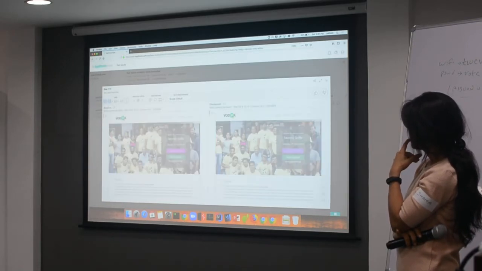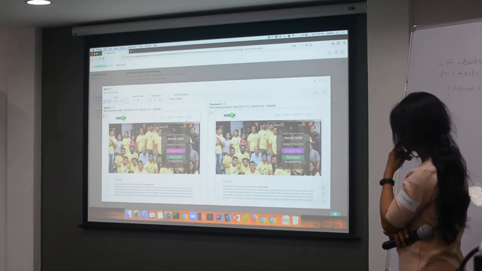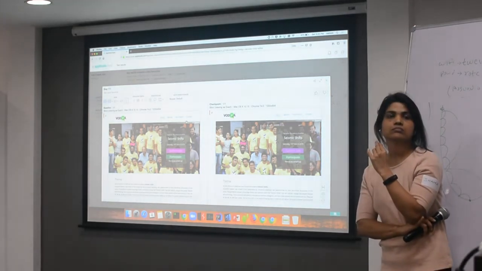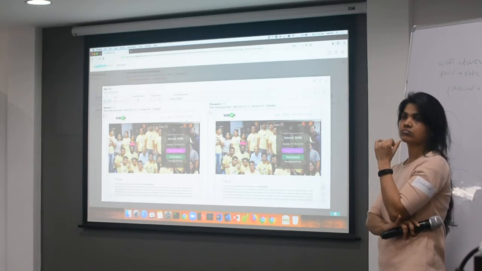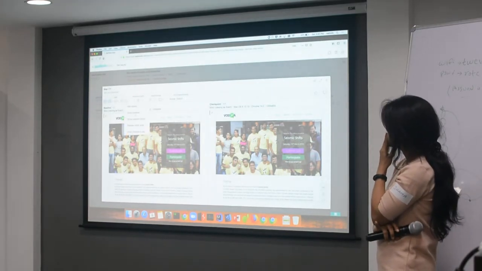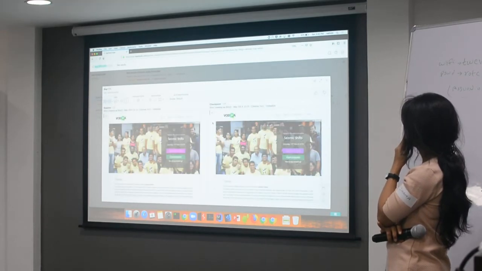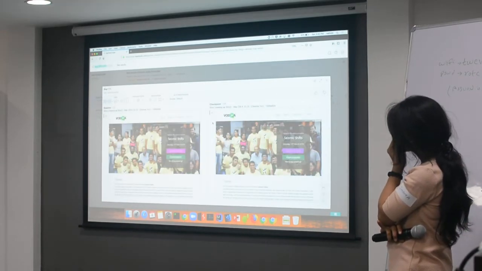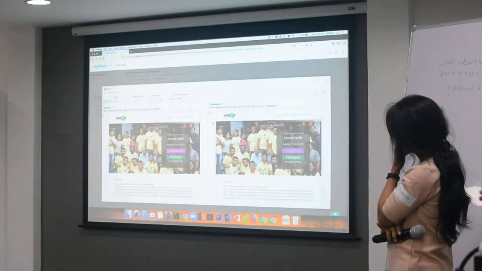There is something called exact. Exact is a pixel-to-pixel comparison. If you use that, it will compare every pixel with the other pixel. In the real world this is not recommended unless you want to compare a logo and make sure it is pixel-to-pixel unique. The second algorithm is strict. Strict ignores the pixel-to-pixel comparison, but it compares everything from layout, colors, fonts and the size of the text. So even in strict you can see the error.